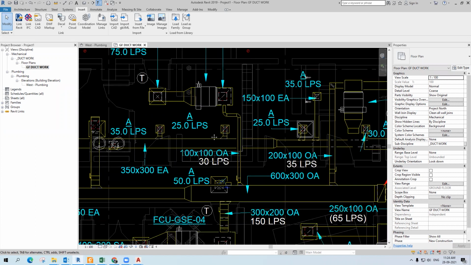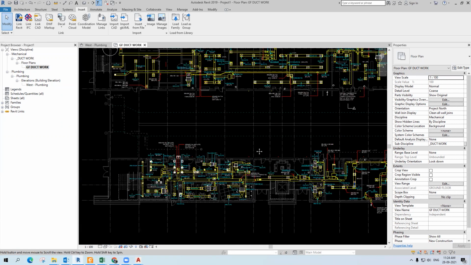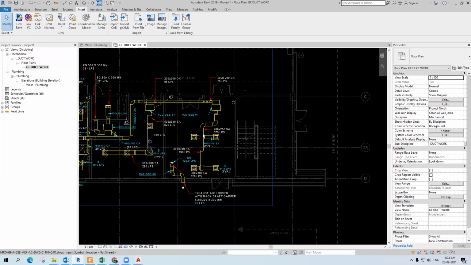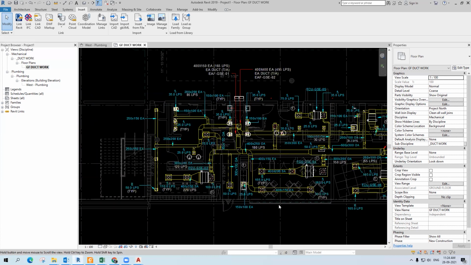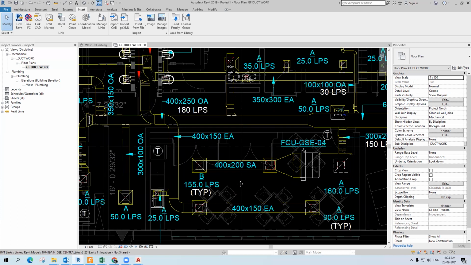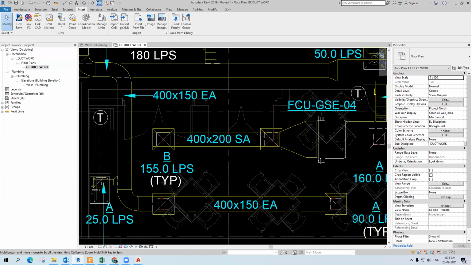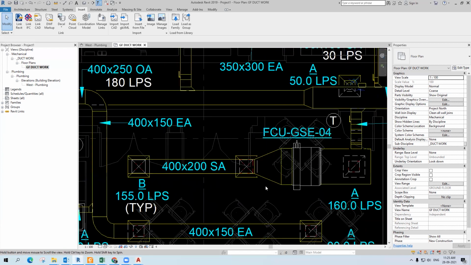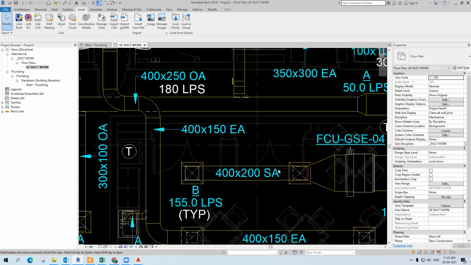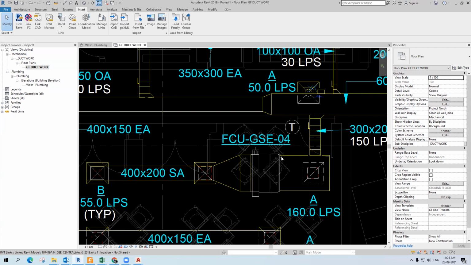Okay, I will do a small area. The rest you can do. We will see this area, right? Here there are two diffusers, and our equipment is here. The duct size is given. It's an easy project. So we will do one thing.